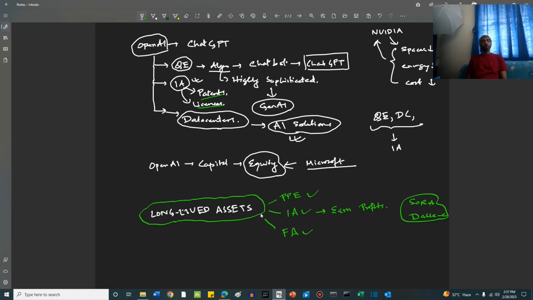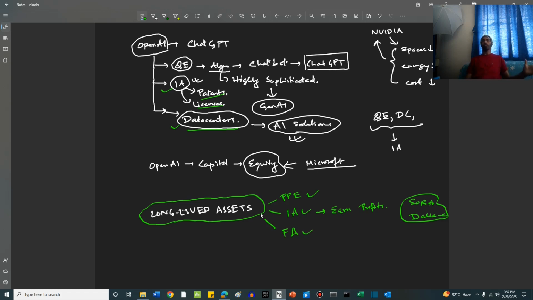Now, we have understood what is the intangible asset part in our example. Now, what are property, plant and equipment? Property, plant and equipment in our example are the data centers. These are spaces which are behaving like factories or manufacturing units which are creating or popping out these highly sophisticated artificial intelligence solutions, right? So they are acting like the property, plant and equipment.